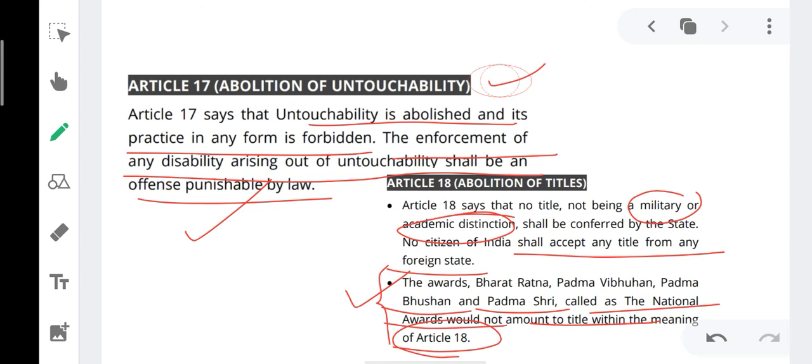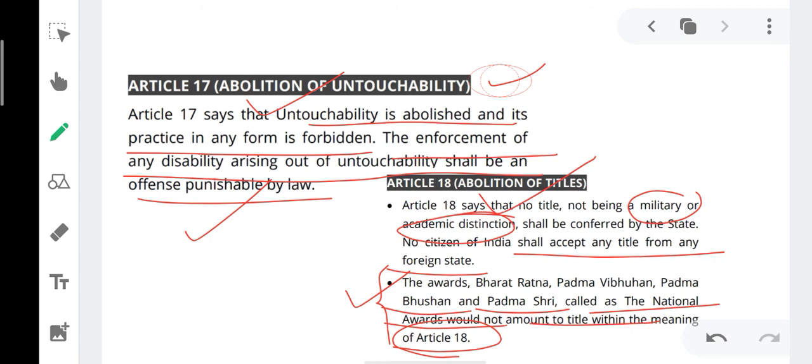So in this video we have seen what are fundamental rights, why they are called fundamental rights, what is the basic feature of fundamental rights, and the first set of fundamental rights, that is Article 14. Article 14 talks about equality before the law and equal protection of the law. Article 15 talks about prohibition of discrimination on the ground only of religion, race, caste, sex and place of birth. Article 16 talks about prohibition of discrimination in case of employment to public office. Article 17 talks about abolition of untouchability. Article 18 talks about abolition of titles.